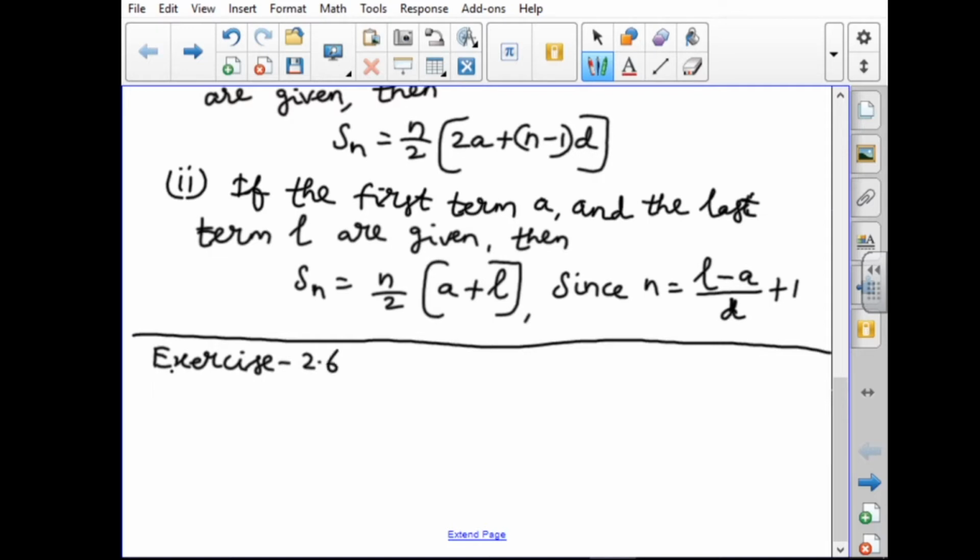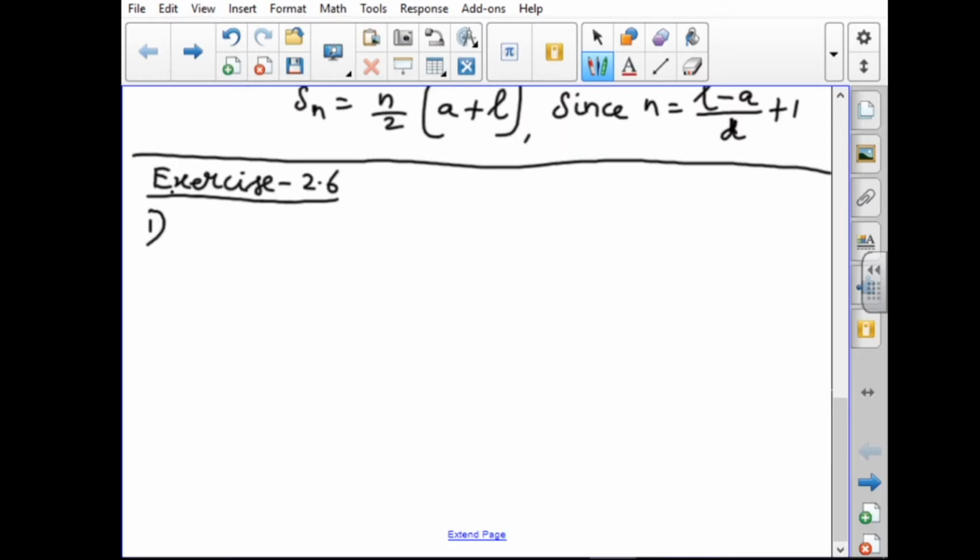Exercise 2.6, the first sum. Find the sum of the following. The first one, they have given three subdivisions. I am going to do the first one.